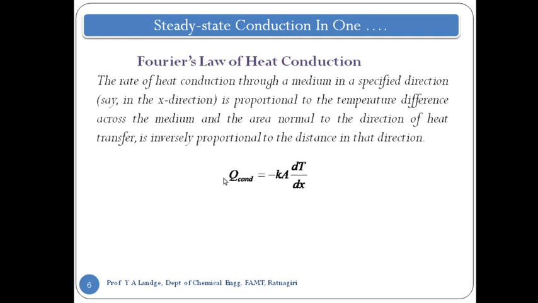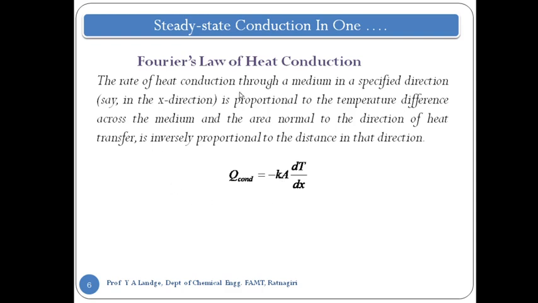So the equation according to Fourier's law statement is Q conduction equals minus K A dT by dx, where K stands for the thermal conductivity of the medium, A is the cross-sectional area normal to the direction of heat transfer, dT is the temperature difference, and dx is the distance or thickness of the object.